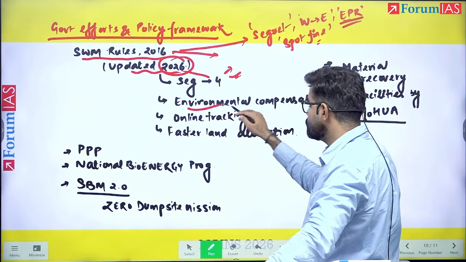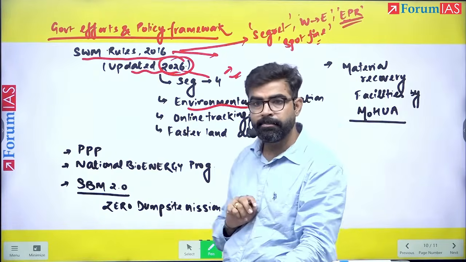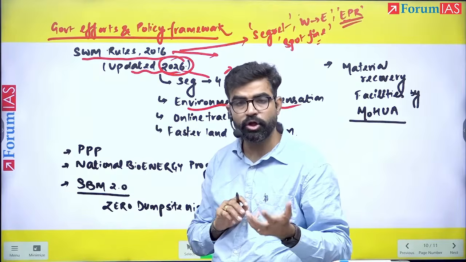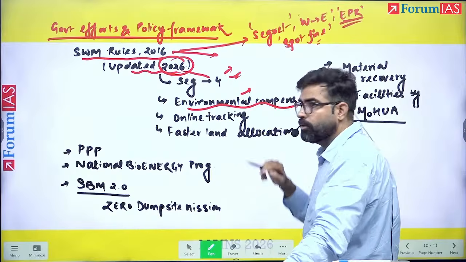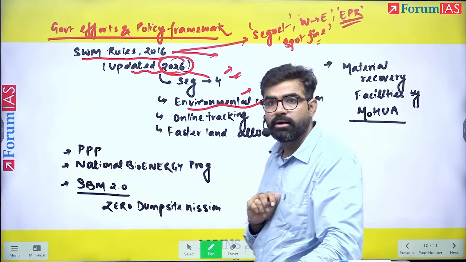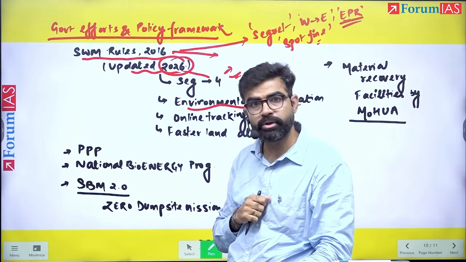Then we have also inserted the environmental compensation. For example, if pollution is going on and solid waste management is not proper, then CPCB, with the polluter pays principle, can levy this environmental compensation on the people, right?